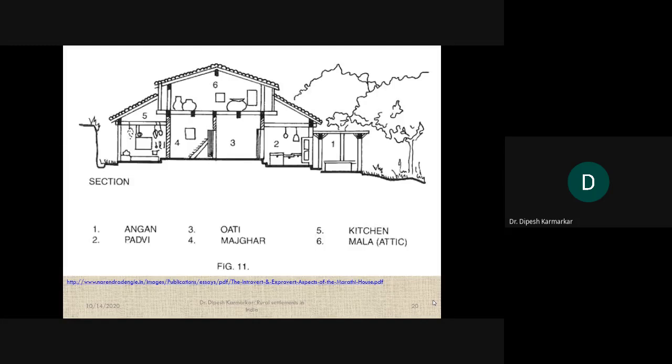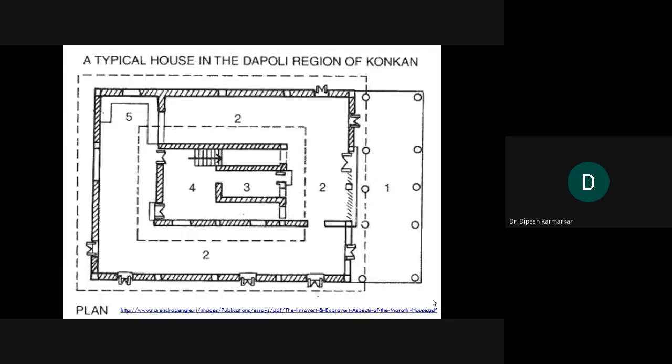So if you note down this 1 2 3 4 5 6, where 1 stands for Angan, 2 stands for Padvi, 3 stands for Oti. Now all these are very typical structures of a Marathi or Maharashtrian house. Now if you see the same thing here in the plan, you can observe that number 1 is Angan, and you can see that Angan is outside the main structure. It is also called a courtyard.